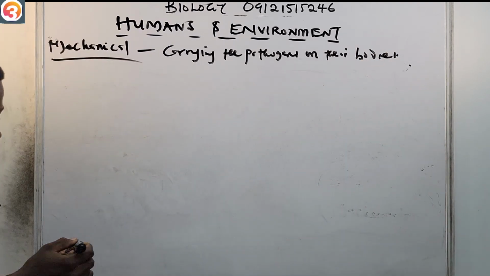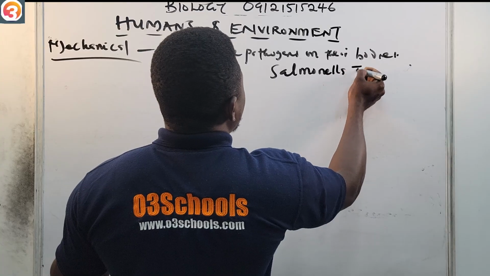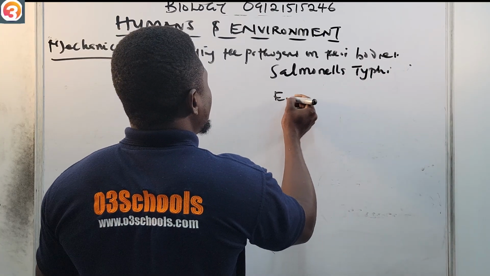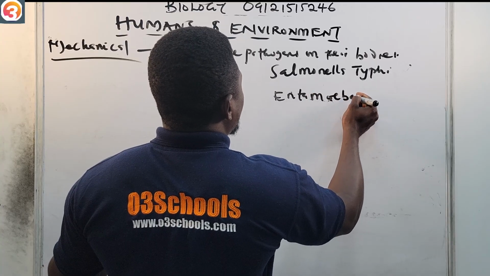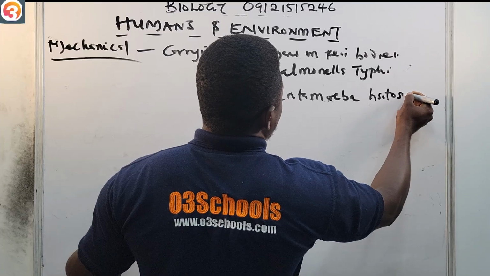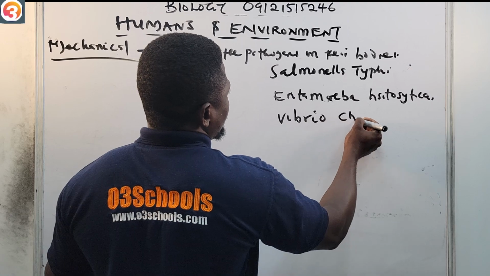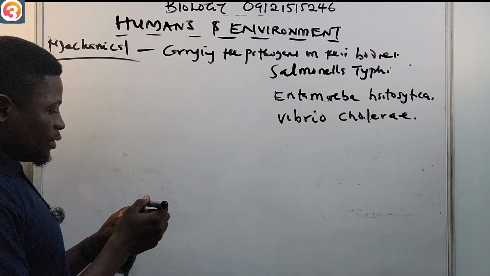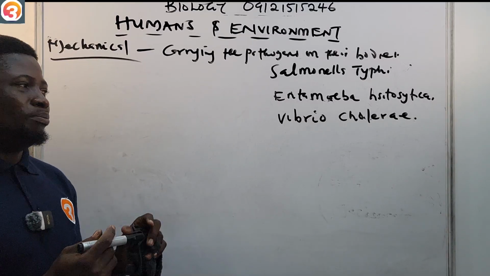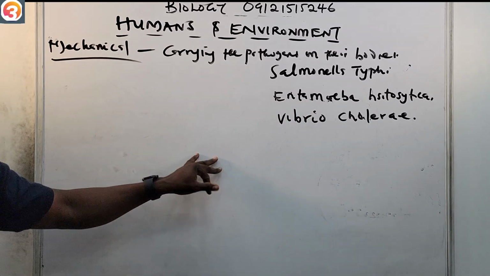Examples of pathogens that are carried like this are Salmonella typhi, Entamoeba histolytica, and Vibrio cholerae. So all of these are examples of pathogens that are carried by the mechanical method: the Salmonella typhi, the Entamoeba histolytica, the Vibrio cholerae.